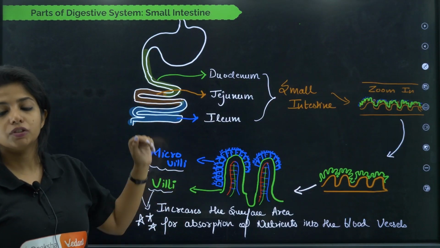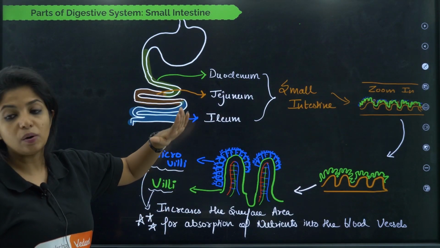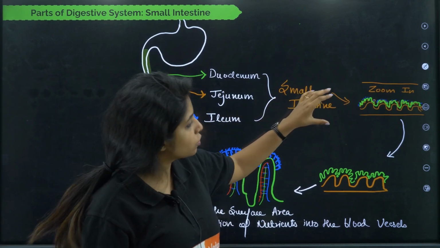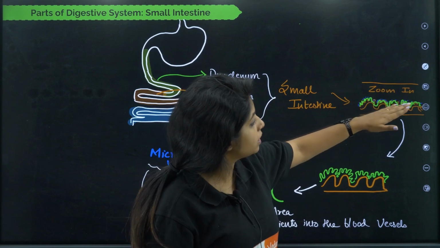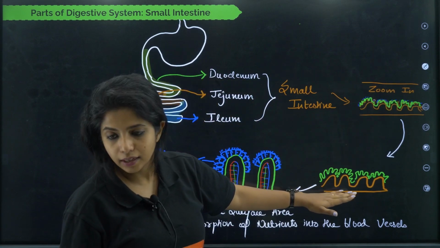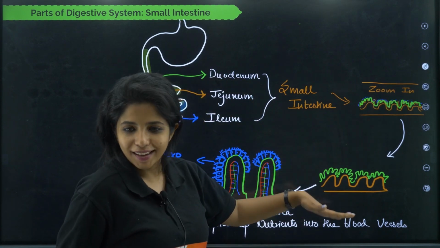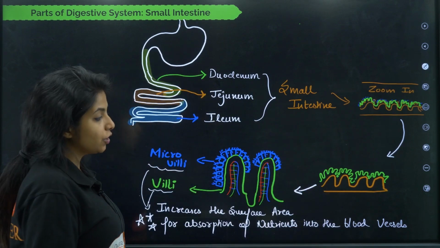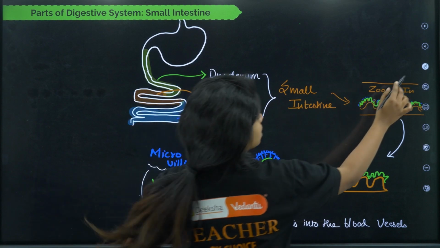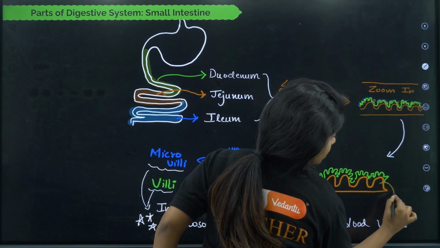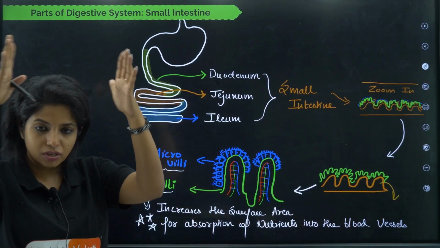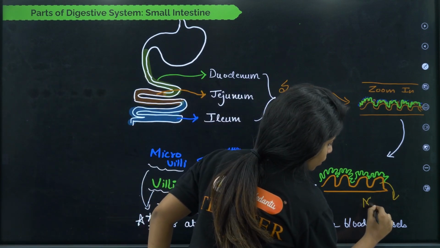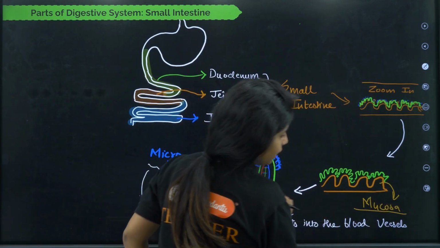Now, going ahead, let's talk about the small intestine. The first part of the small intestine is the duodenum, second is jejunum, and the third one is ileum. And if I zoom in on the small intestine, it looks like this. If I zoom in a bit more, I'll find something like this. So I have waves like this, and on these waves another wavy thing is there. Let's talk about that. This orange thingy that you see over here is the innermost layer of our gastric system, which is known as the mucosa layer. What do you call this? You call this the mucosa layer.